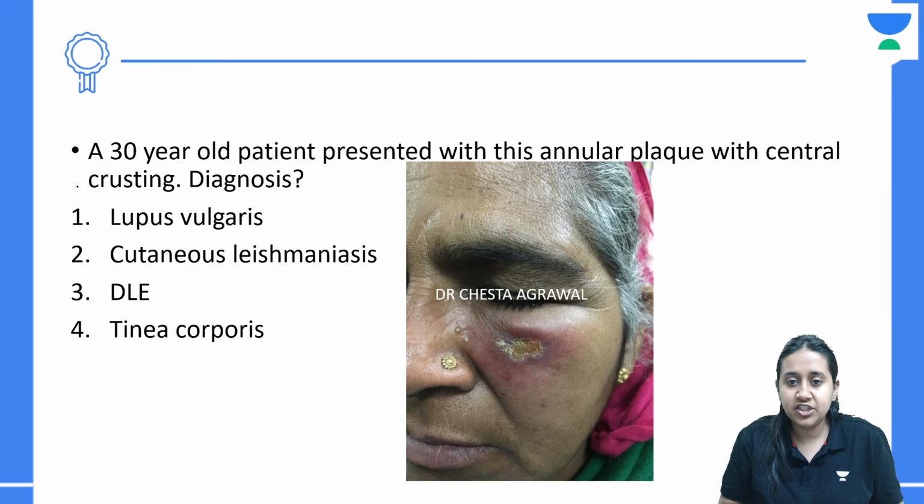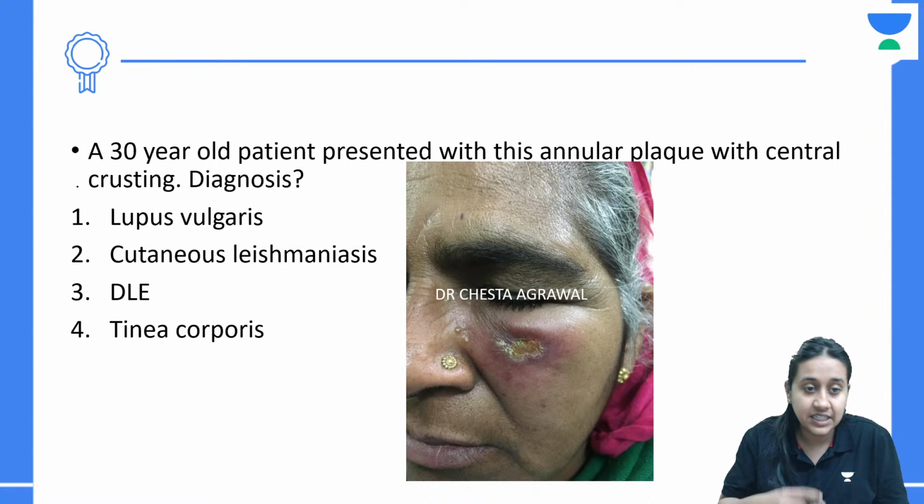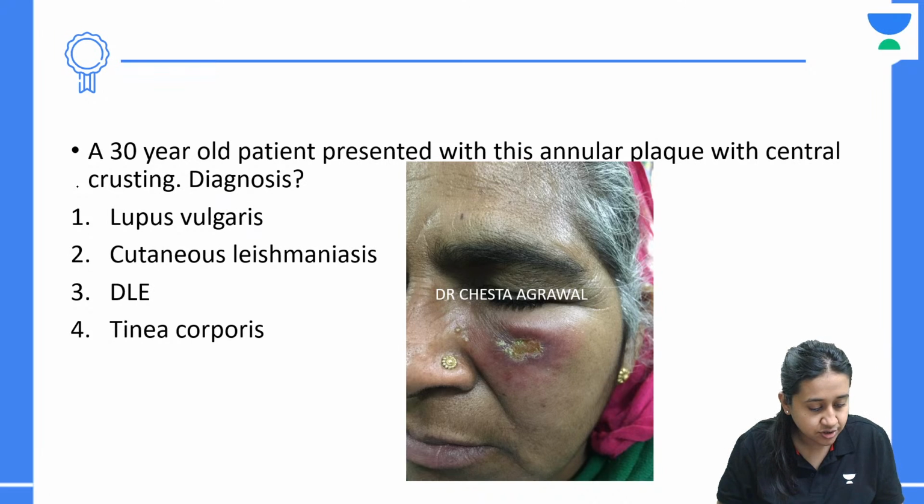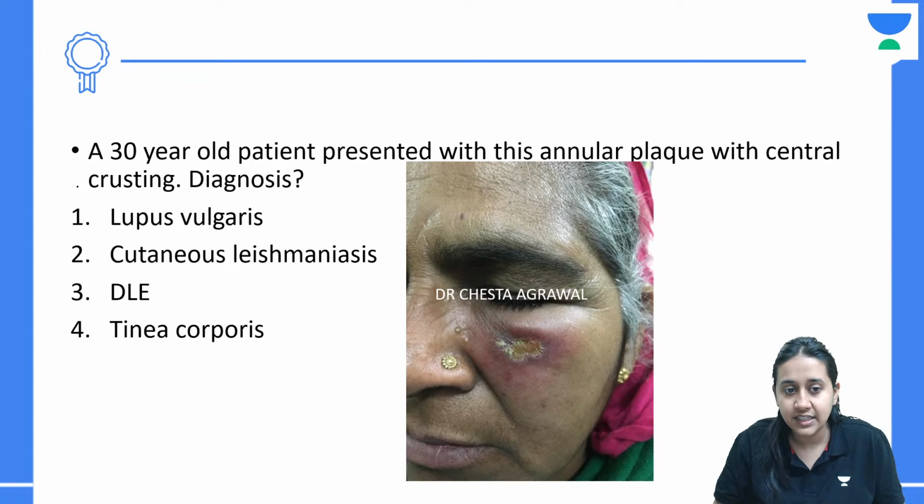We have a 30-year-old patient presented with annular plaque with central crusting. What can be the diagnosis? Lupus vulgaris, cutaneous leishmaniasis, DLE, or tinea corporis.